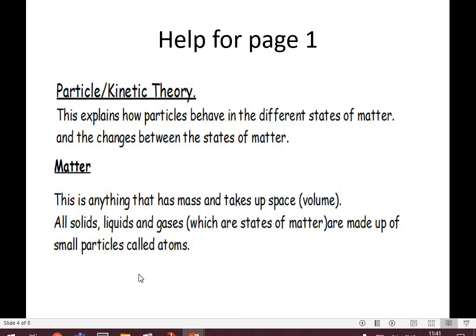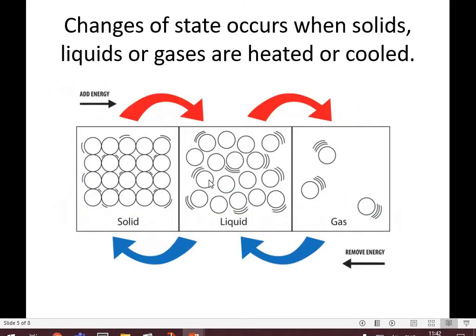So this is help for page 1. The particle or kinetic theory. We have met this before. We've met this in year 7. This explains how particles behave in the different states of matter and the changes between the states of matter. And there shouldn't be a full stop there, so apologies. Matter is anything that has mass and takes up space. All solids, liquids and gases, which are states of matter, are made up of small particles called atoms.